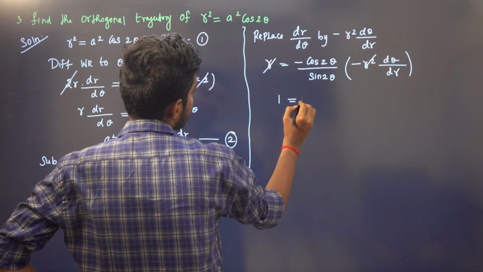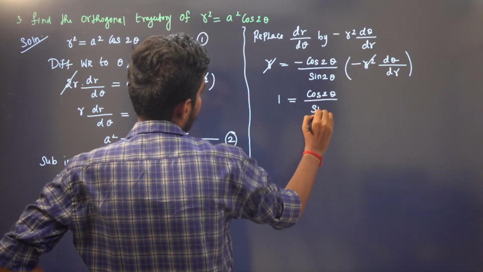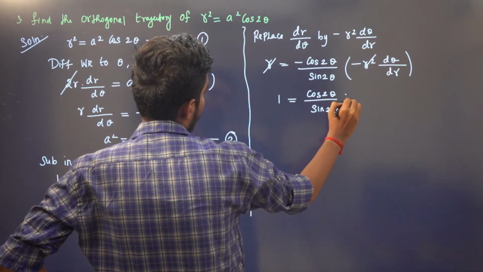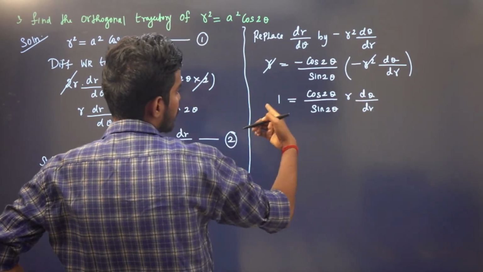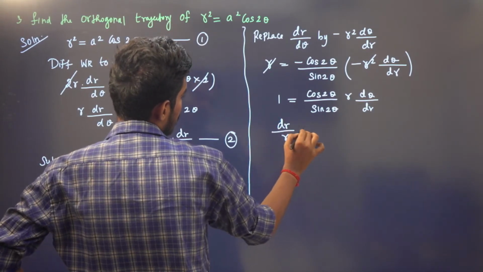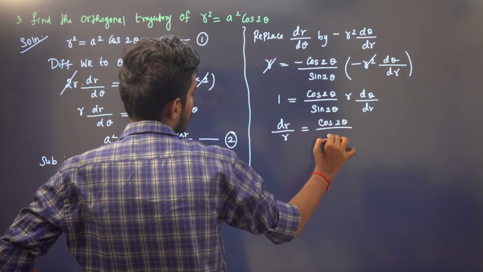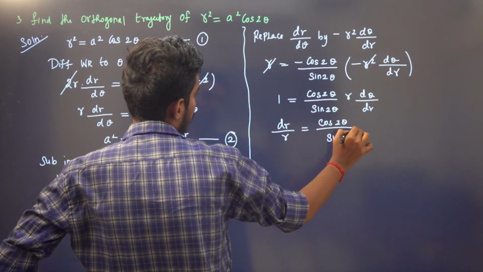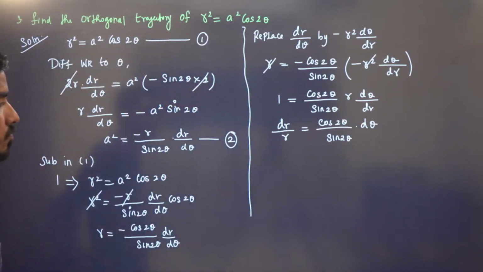So we have 1 is equal to cos 2 theta by sin 2 theta times r d theta by dr. Let us bring this: dr by r equals cos 2 theta by sin 2 theta d theta, right?